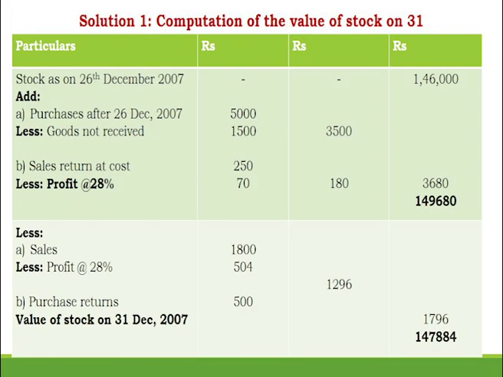If you see the valuation of the stock as on 31st December, whenever we talk about material consumed, we have a formula: opening plus purchases minus closing. That formula we use for material consumed, and when we talk about the value of the stock at the end, we take into consideration opening, purchases and whatever was consumed. Then whatever is left is your closing.